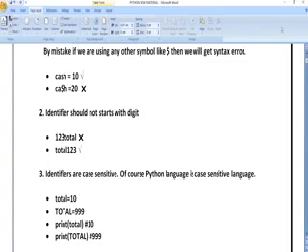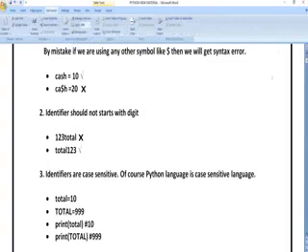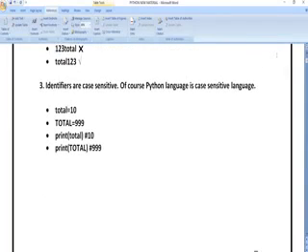You can see a few more identifiers and how they are defined. Here total is equal to 10 is correct, and TOTAL is equal to 999 is correct. If you want to print 10, how do you print total? What result are you going to get? You are going to get 10. Why?